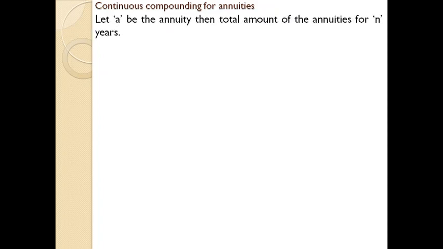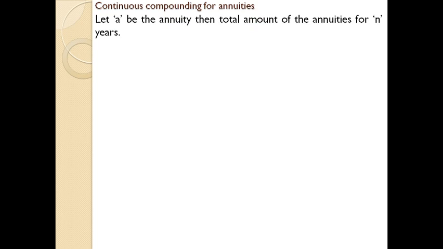So the concerned person might have invested a fixed amount of principal for different periods of time. In that case, how are you going to find the compound interest? Continuous compounding for annuity deals with such cases. So let's deal with the cases that come under continuous compounding for annuities.